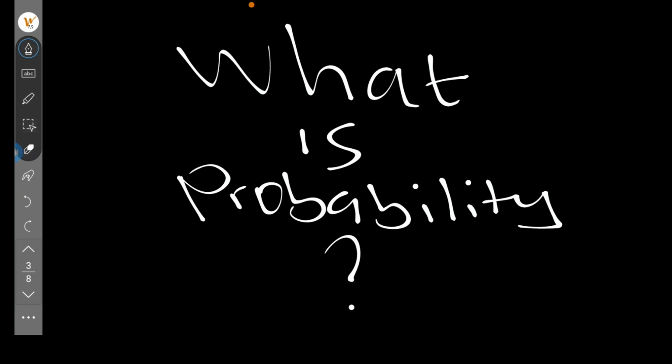Welcome back, grade 12s. Today, we are starting an exciting new journey into probability, one of the most important topics in mathematics. If you have ever wondered how likely it is to win the lottery, or if a soccer team will win their next match, you are already thinking in terms of probability. So let's break it down step by step.